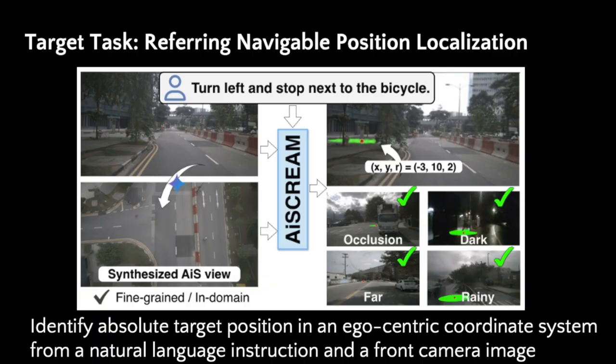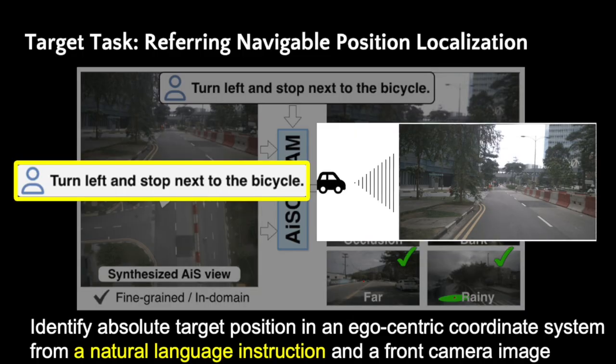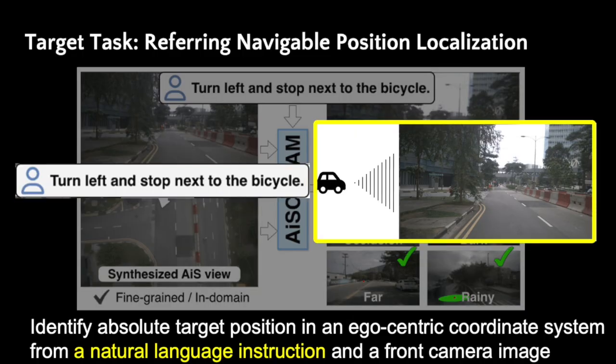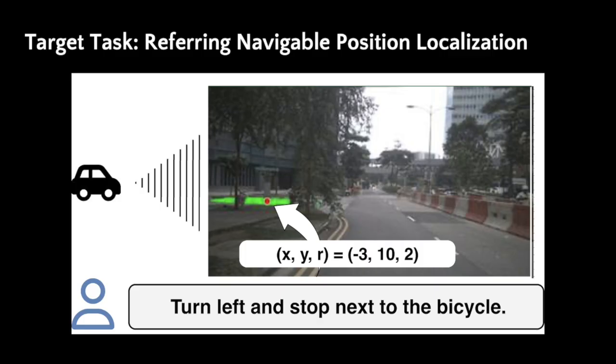We formulate this problem as referring navigable position localization, or RNPL. Given a navigation instruction and a single front camera image, the model predicts a target position and an acceptable region in an egocentric coordinate system. We represent the output as x, y, and r, where x and y denote the metric target coordinates, and r denotes the radius of the acceptable region.